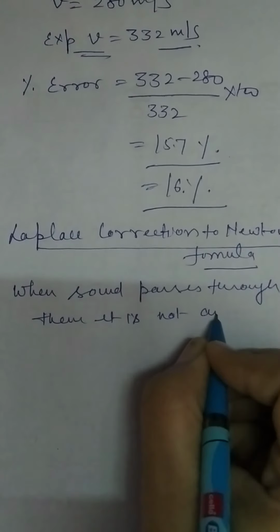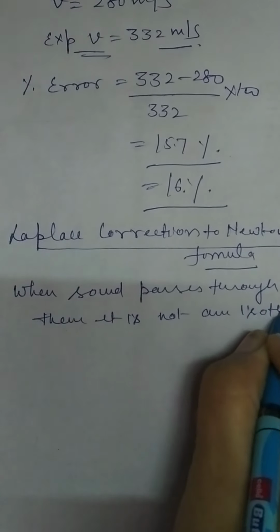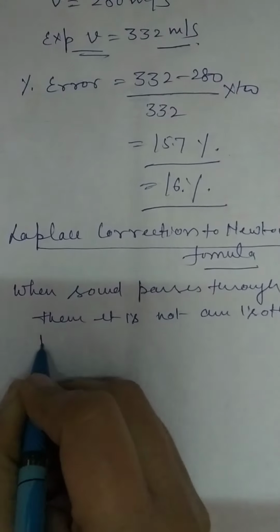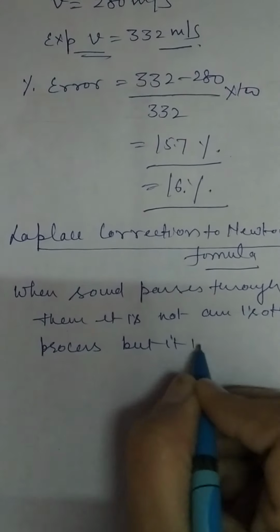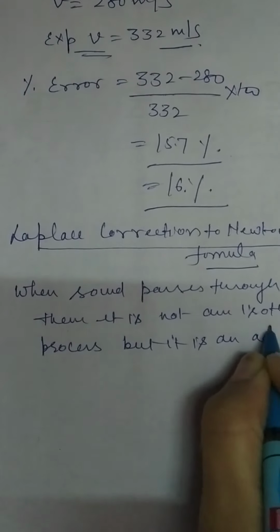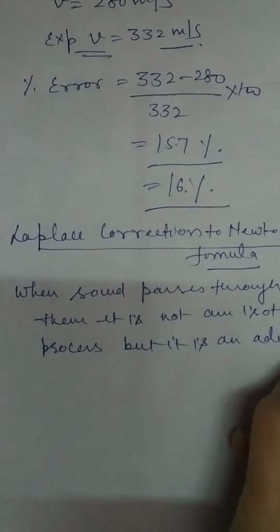It is not an isothermal process, but it is an adiabatic process. Okay, in the next video I will explain the Laplace correction, right?